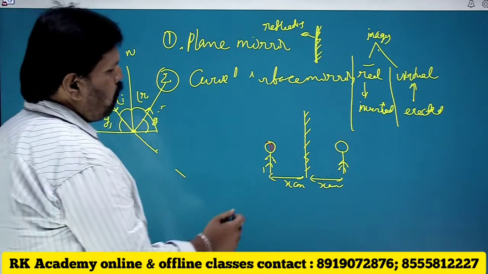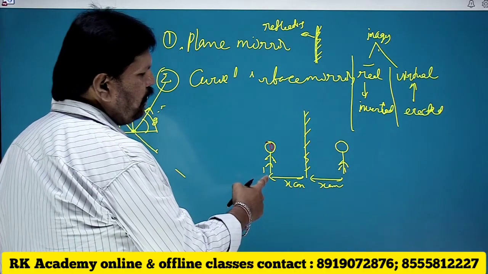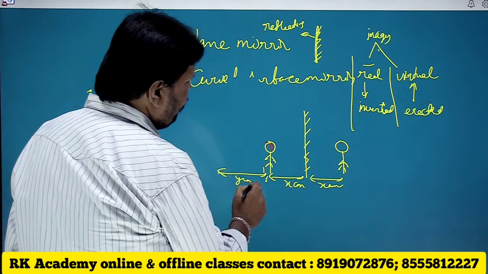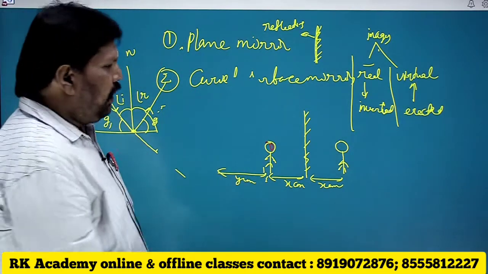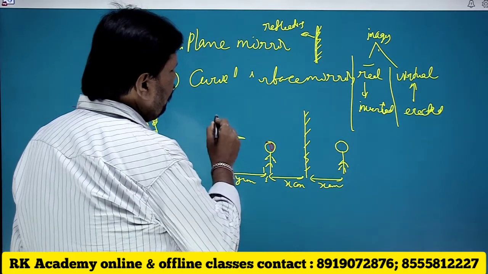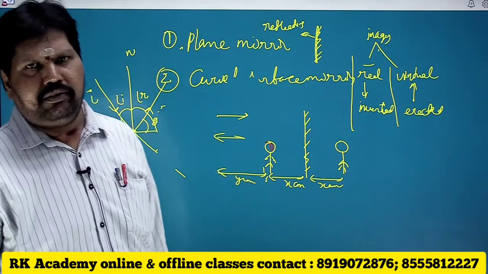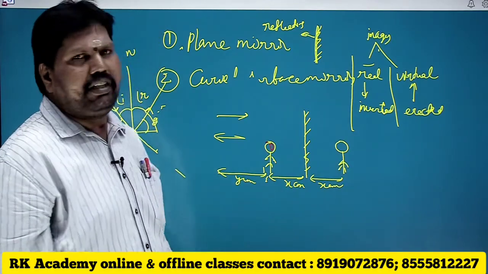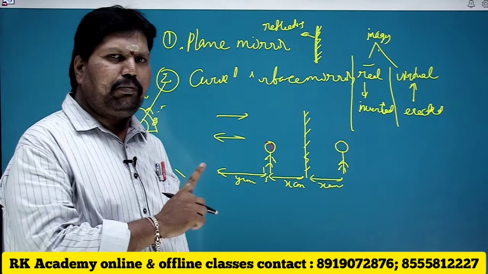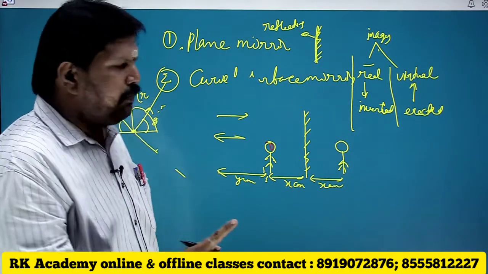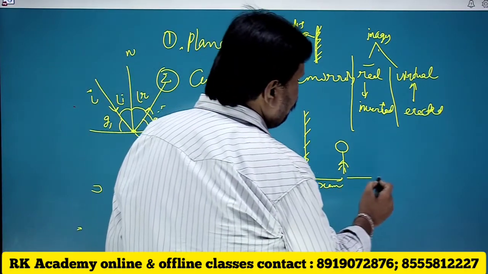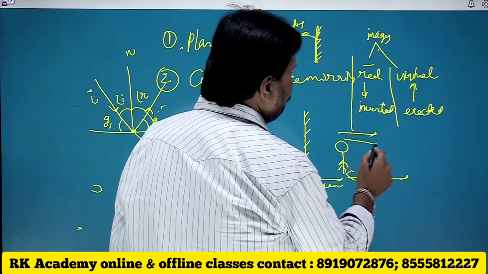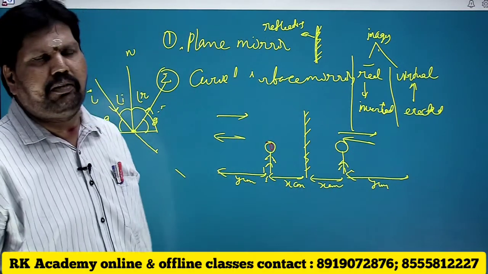For example, if you shift the person to some y centimeters distance, either away from the plane mirror or towards the plane mirror, the image also shifts the same distance away from or towards the plane mirror.